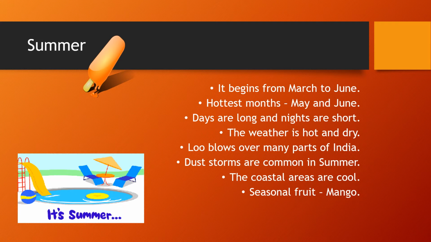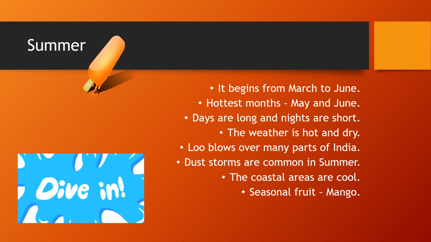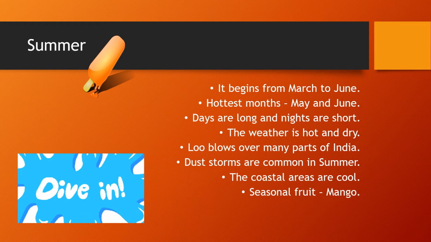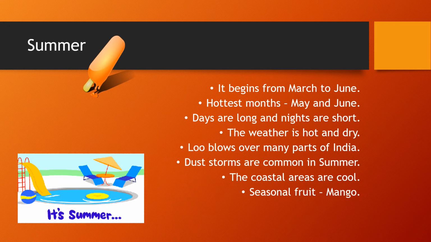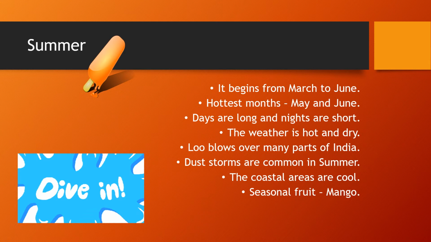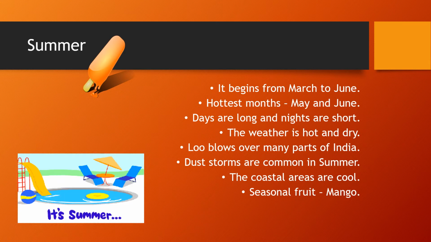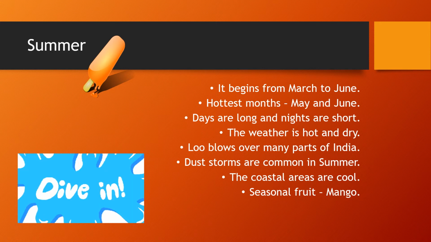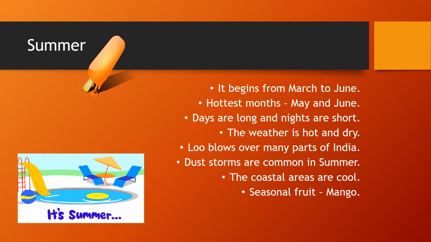So during the summer season, the coastal areas, the areas near the sea, remain cool because of the sea breeze which comes from the seaside. The seasonal fruit which is famous, which we eat a lot in summer, is mango. All of us enjoy eating mangoes.